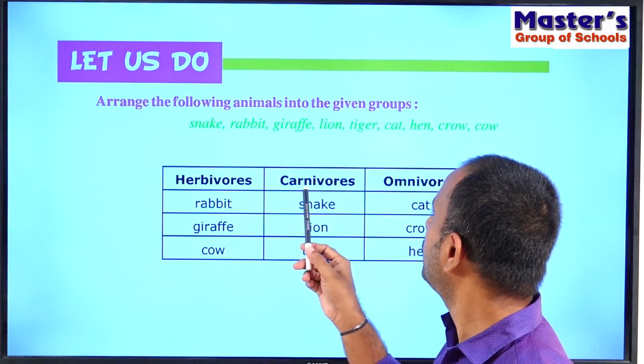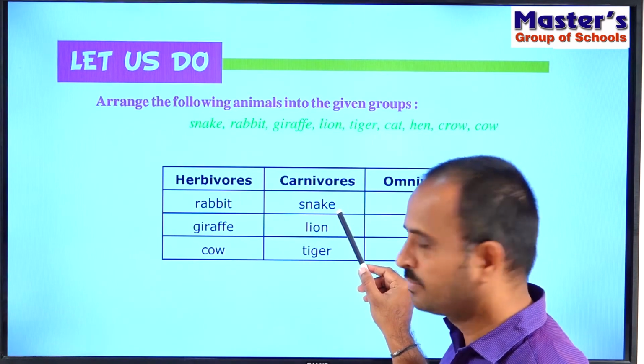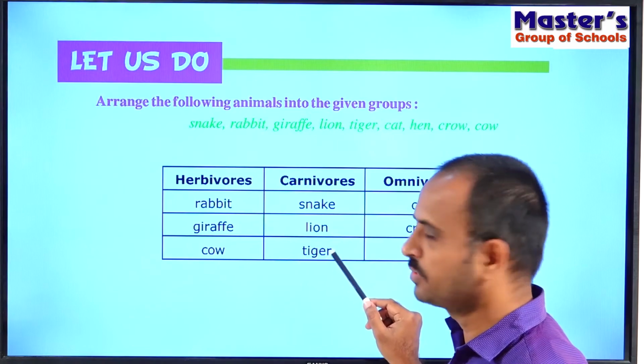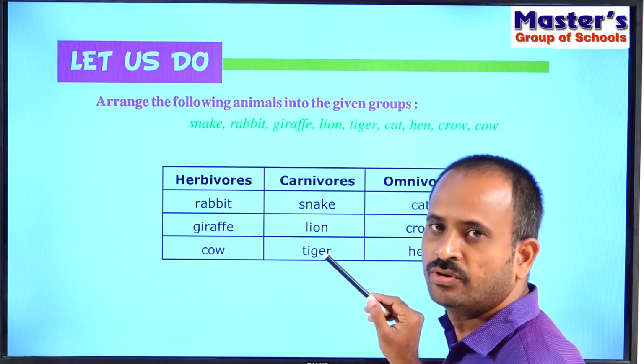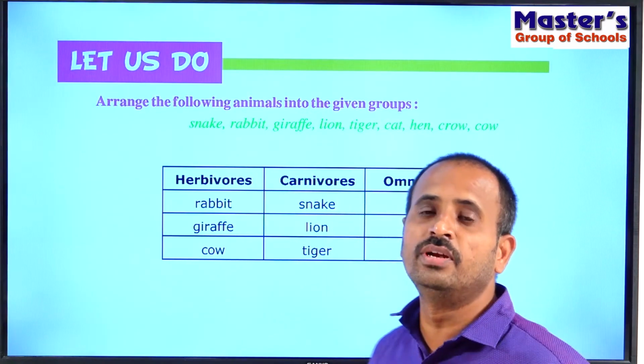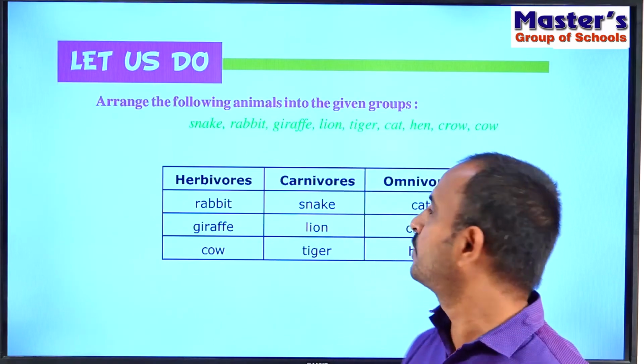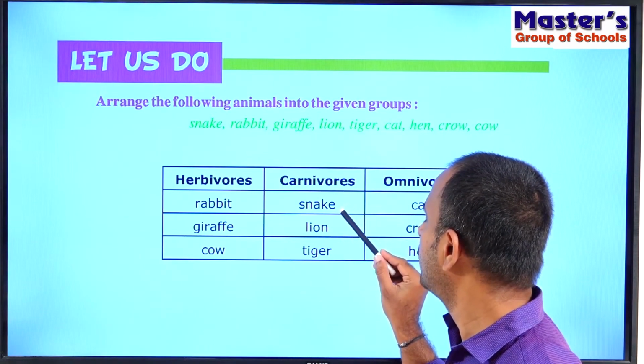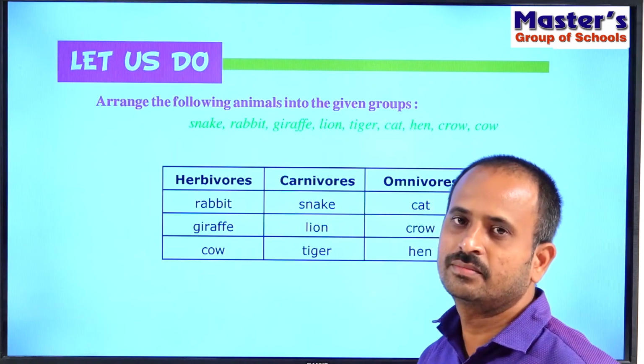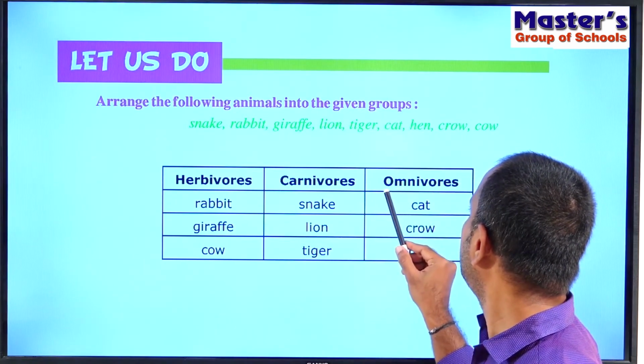So next, carnivores. What are the carnivores? Snake, lion, tiger. These are the carnivores, because they eat only the flesh of other animals. That's why snake, lion and tiger are called carnivores. So next, the last one is omnivores.